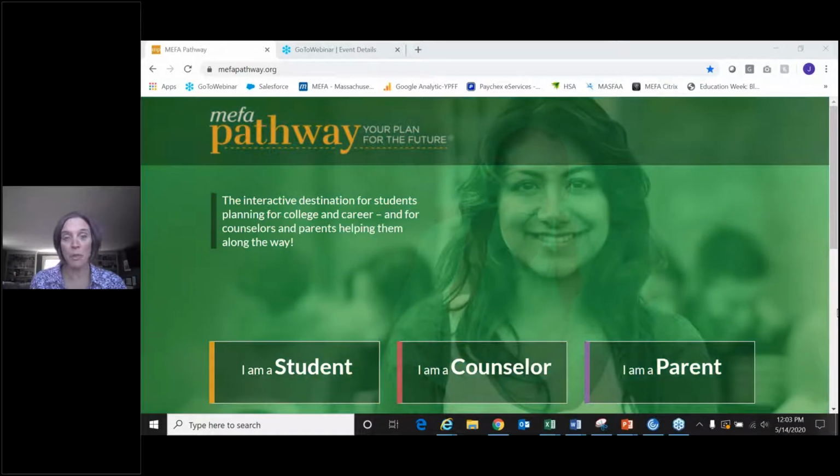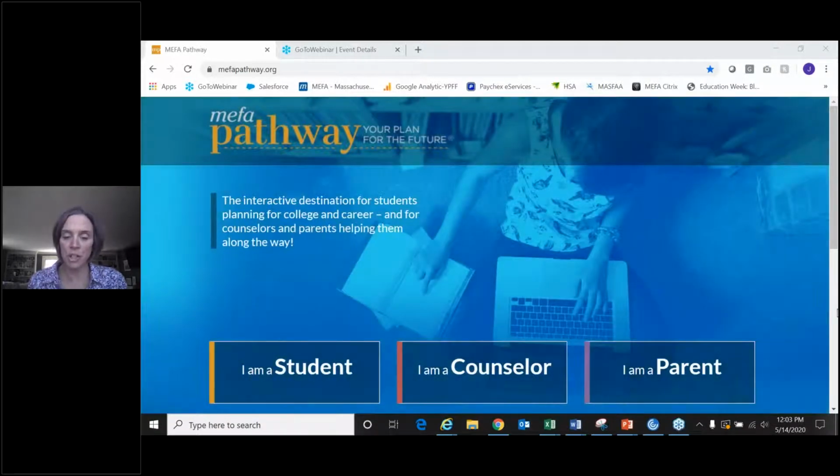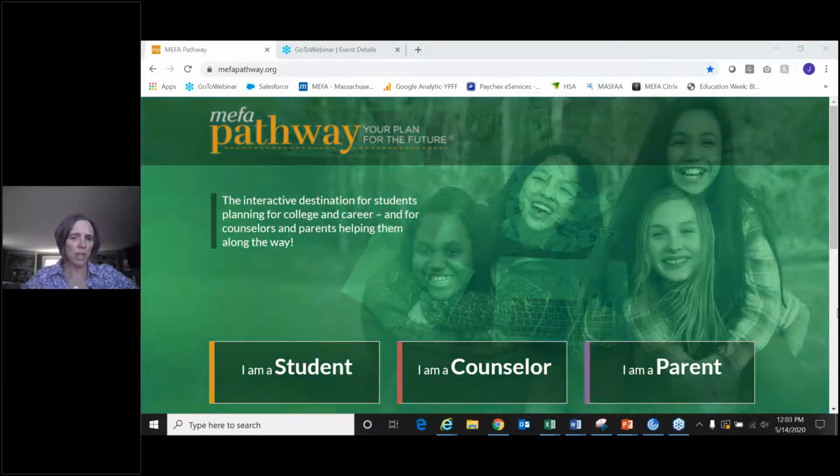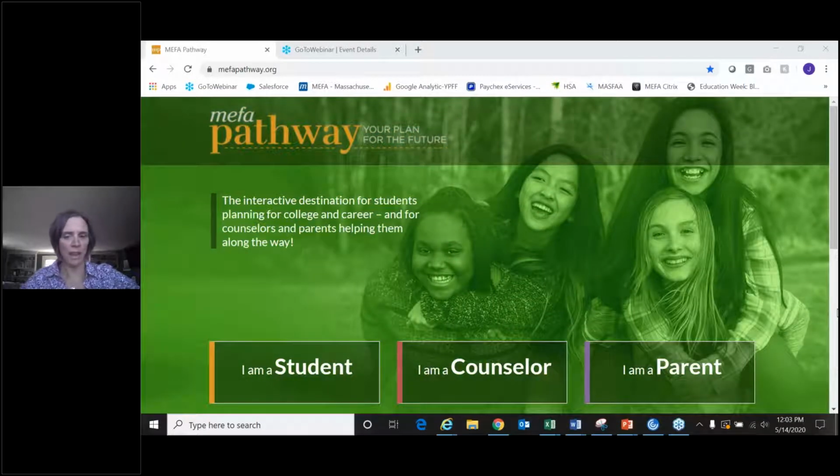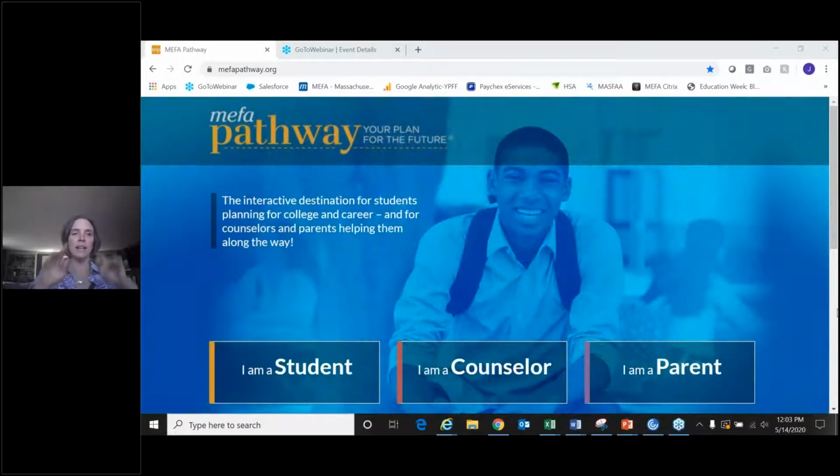And MEFA Pathway is a wonderful resource, free of course, that students can utilize for college and career planning. So we are going to go through the counselor portal today, and a couple of housekeeping items.